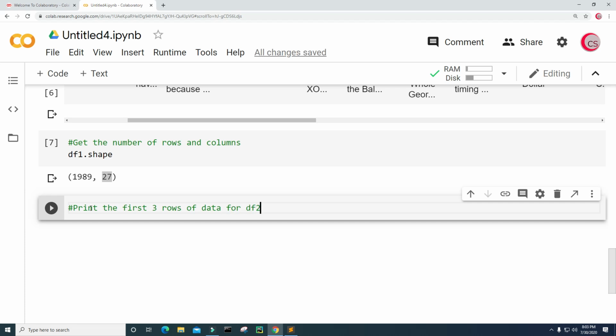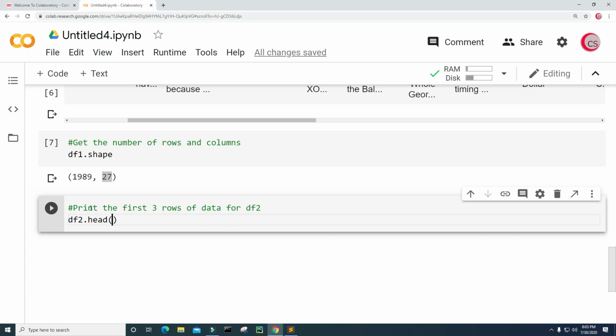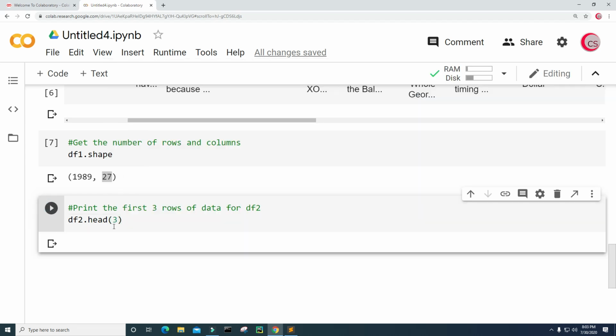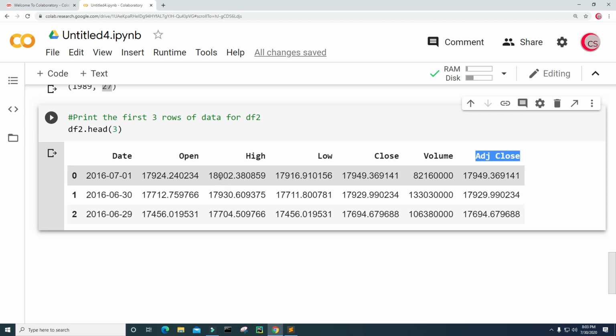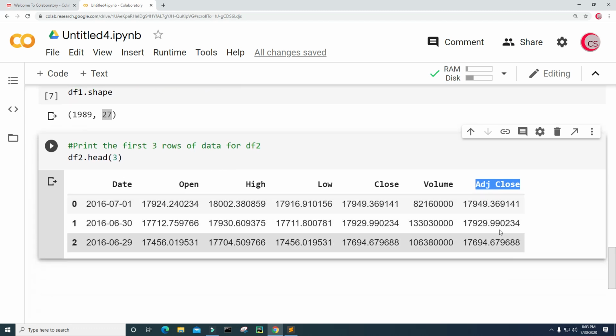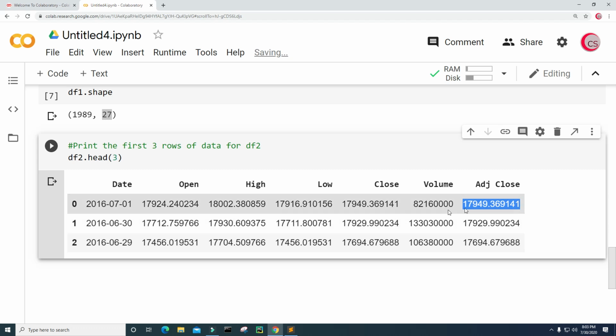for df2. So just type df2.head and then input the number 3 and let's run this and take a look at that data set. Okay, so we can see we have our date column here. We have the open price, the high price, the low price, the close price, the volume, and then the adjusted close price. All right. So the label in the first data set should correspond with that adjusted close price. It should let us know when this adjusted close price increases or decreases, based on the label.